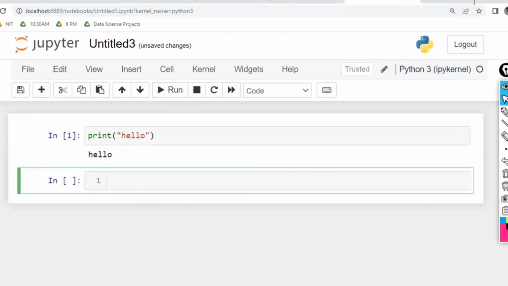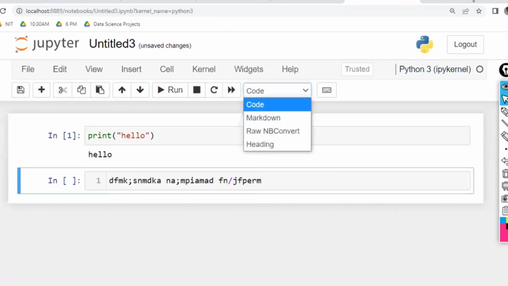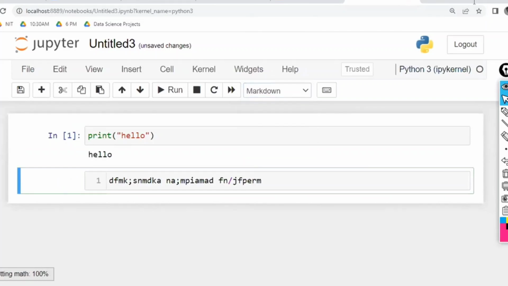Sir, today you have explained so many things. Now I want to write the notes. Whatever notes you want to write, for example, in this cell, you are writing something like this. The same thing you select as Markdown. Markdown means this is my notes. It is not considered as code. It is considered as notes.